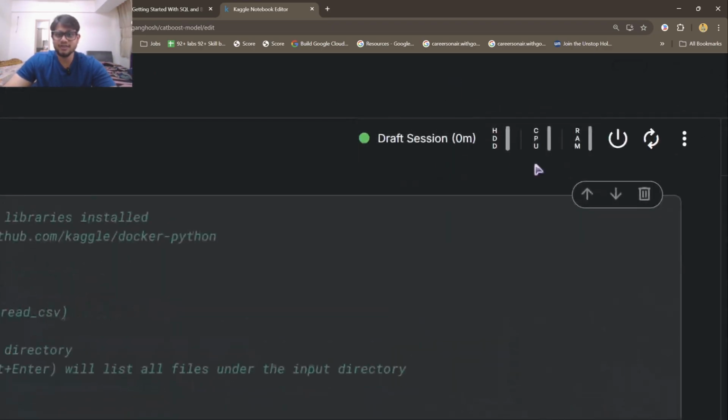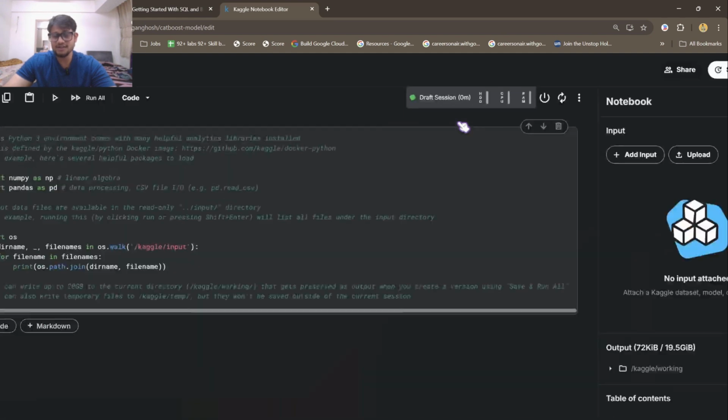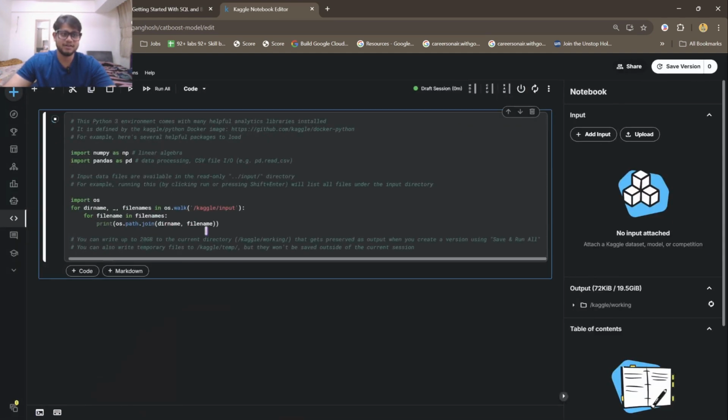Now as you can see, as your kernel is connected, the session will be started and you can click it like that. Okay, so I definitely recommend running this first. This code cell will basically synchronize your notebook with the input and output.